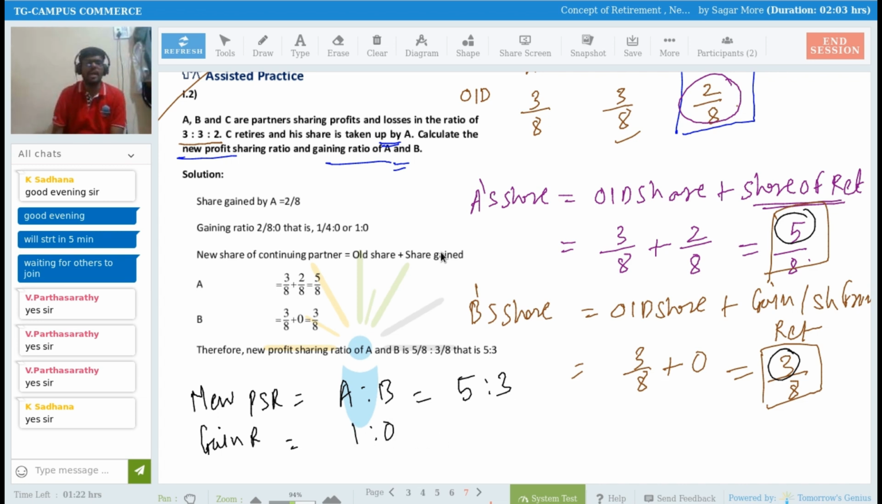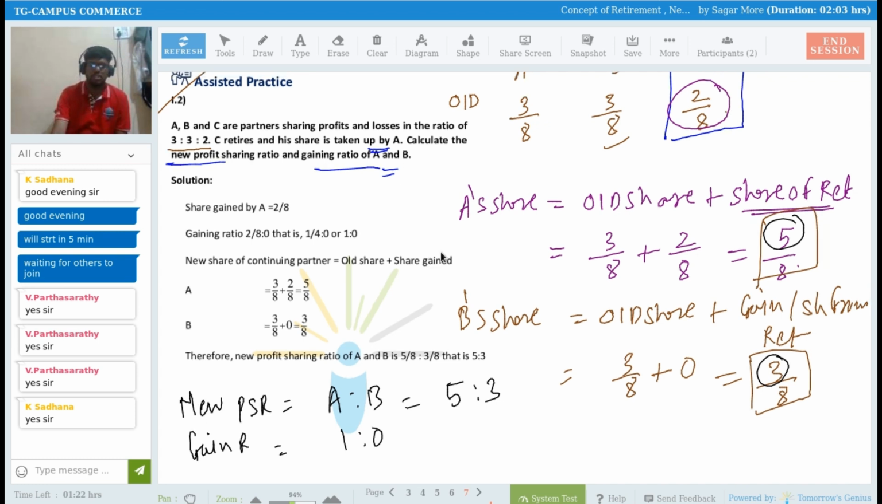Yes or no? Because the entire amount is enjoyed by whom? It is enjoyed by partner A. There is nothing to partner B. So the gaining ratio is 1:0. Understood? Any doubt in this?